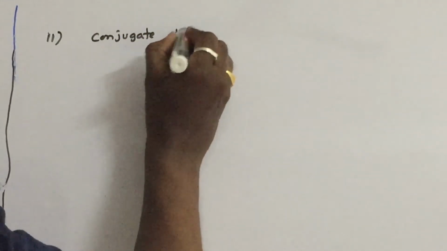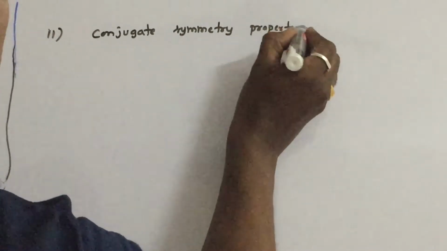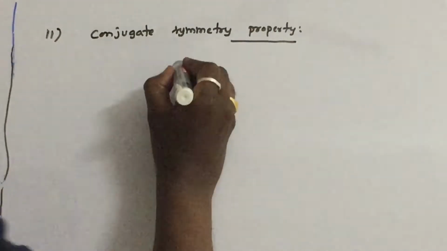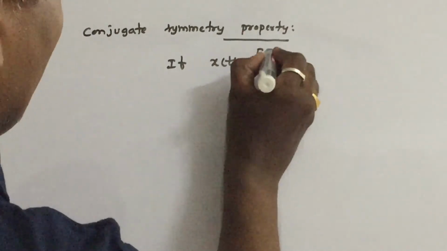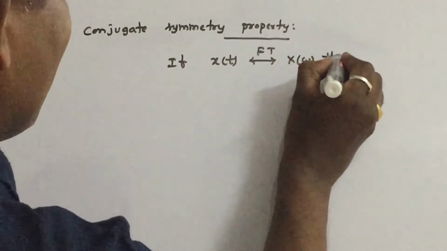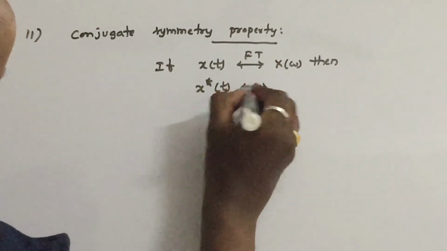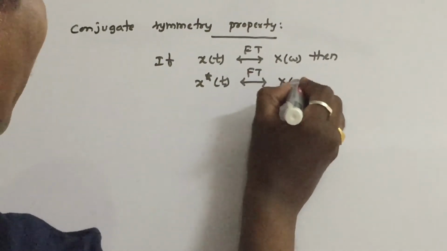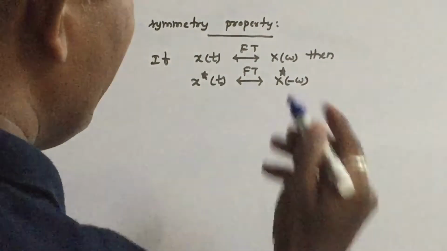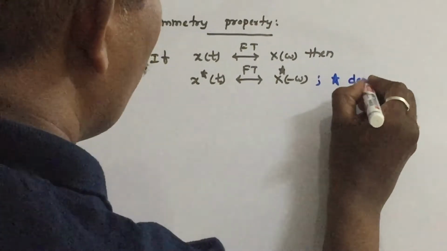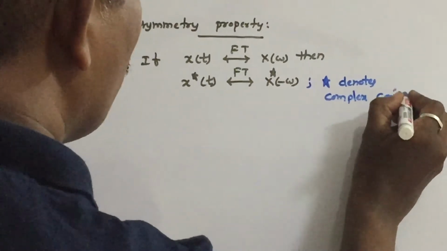Conjugate symmetry property. Let us see this. What is this property? If x of t's Fourier transform is X of omega, then, as the name itself indicates, take the complex conjugation of x of t. Its Fourier transform will become X of minus omega, complex conjugated. Here the star denotes complex conjugation.